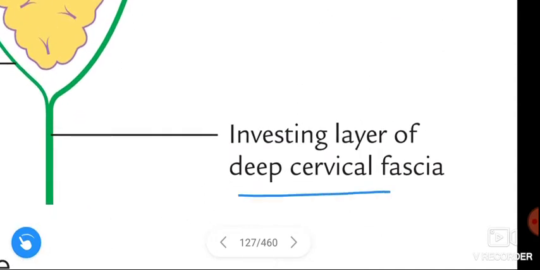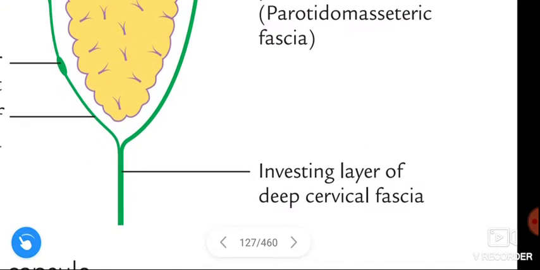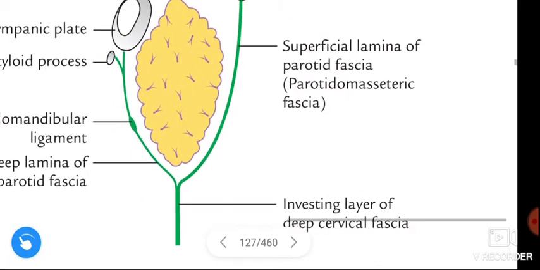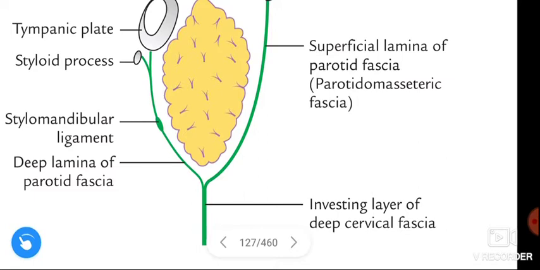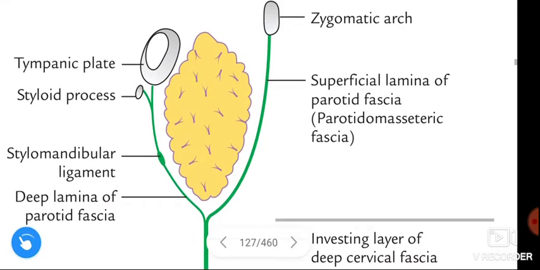This investing layer splits into two laminae between the angle of the mandible and the mastoid process to enclose the parotid gland. It splits into superficial and deep.